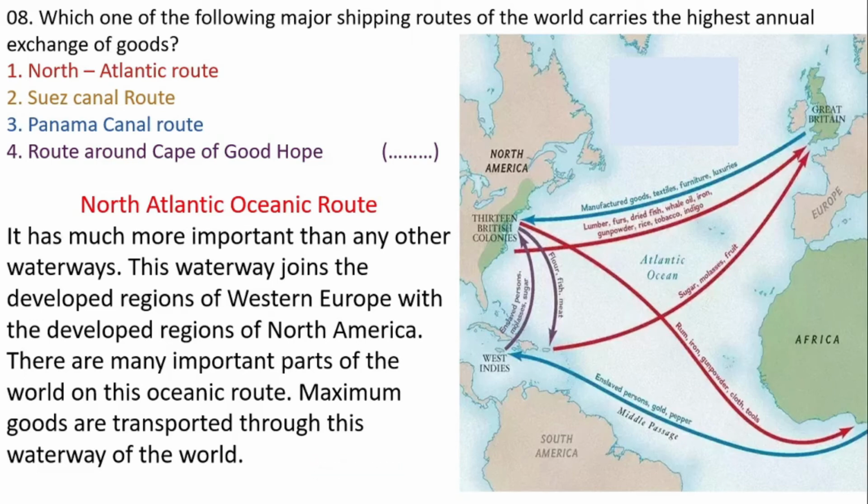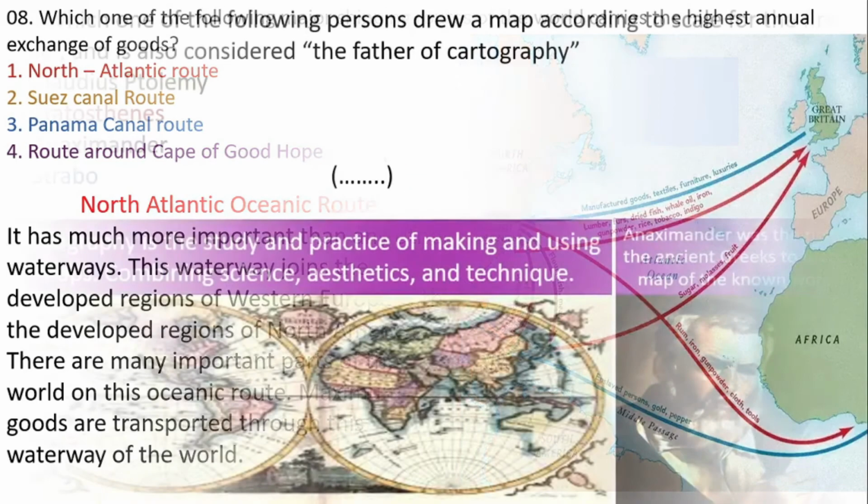Which one of the following major shipping routes of the world carries the highest annual exchange of goods? There are 4 answers. First one, North Atlantic route. Second, Suez Canal route. Third, Panama Canal route. Fourth, route around Cape of Good Hope. Out of these 4 answers, the correct answer is Number 1. Let's move on to the next question.